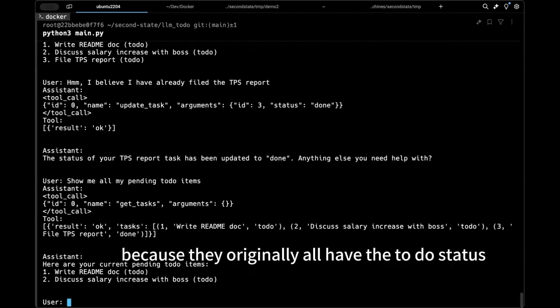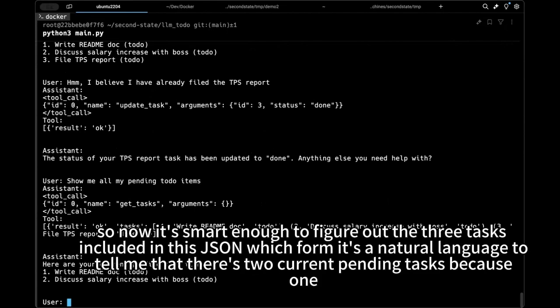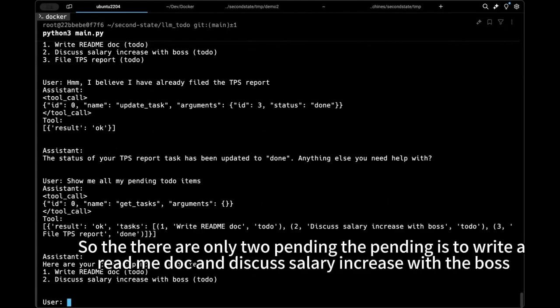Because they originally all had the to-do status. But because we updated the task, the last one became done. So now it's smart enough to figure out the 3 tasks included in this JSON, which formulates the natural language to tell me that there are 2 current pending tasks, because there are 3 tasks and one is done, right? So there are only 2 pending. The pending are write a README doc and discuss salary increase with the boss, right?